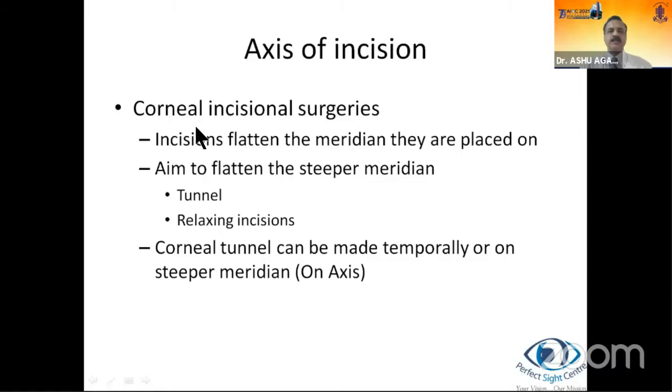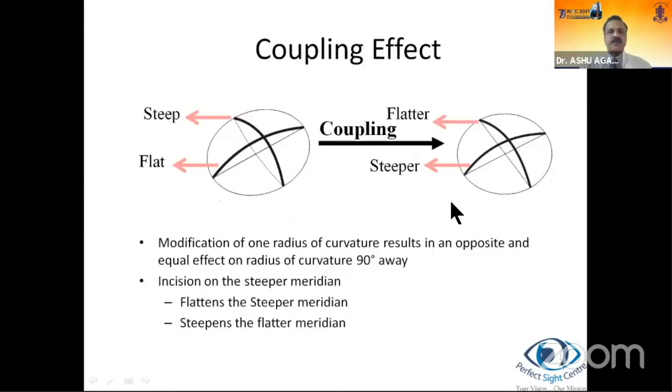Now, corneal incision surgeries essentially flatten the meridian they're placed on, and they aim to flatten the steeper meridian by means of a tunnel or a relaxing incision. Corneal tunnels can be made temporally or on the steeper meridian, which is called on axis, a shortened version of on steeper axis. What it implies is you make the incision on the steeper axis, so we call it on axis phacoemulsification.